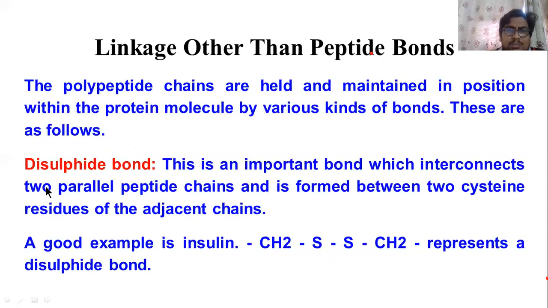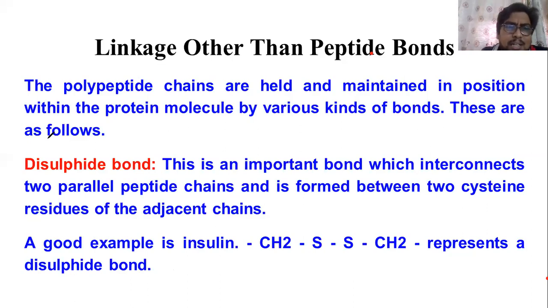The next thing to see is what kinds of linkages are commonly present in protein. Basically, this question was asked by our student Neha, who saw it in a previous question paper. She asked me, sir, what kind of bonds are present in protein? So for her, I am bringing this question and answer here. Basically, protein is made up of three types of bonds, but in a single protein all three bonds may not be present. Based on the nature of the protein, the bonds will be present.